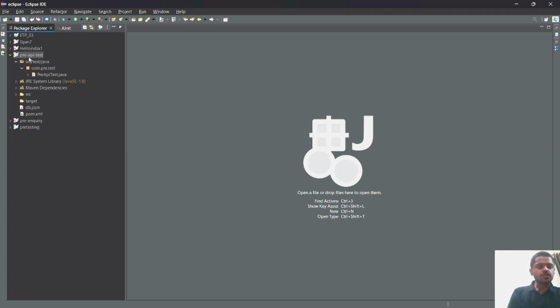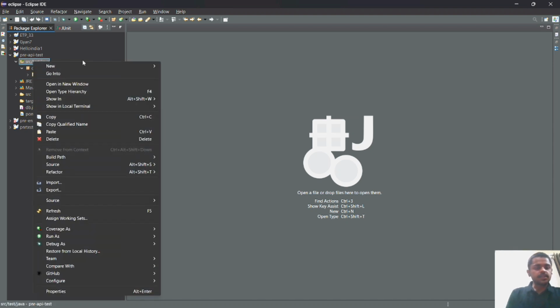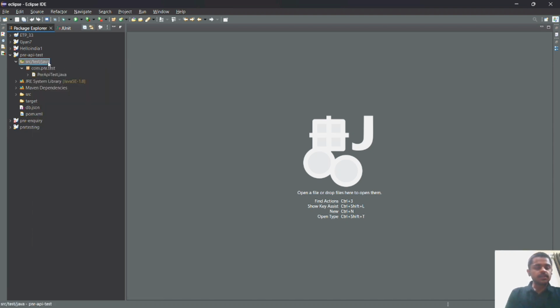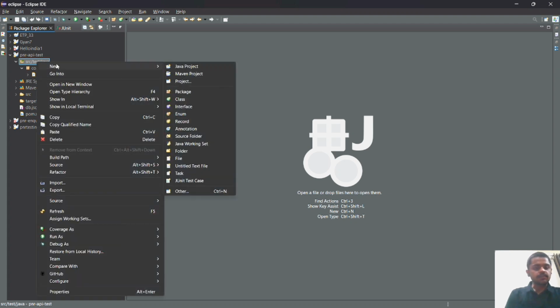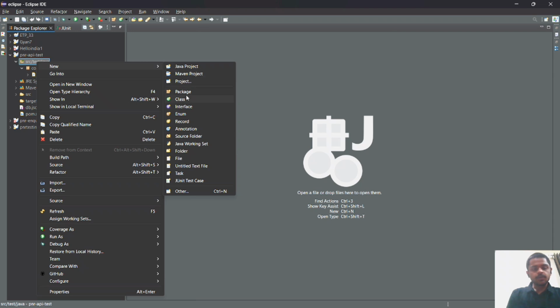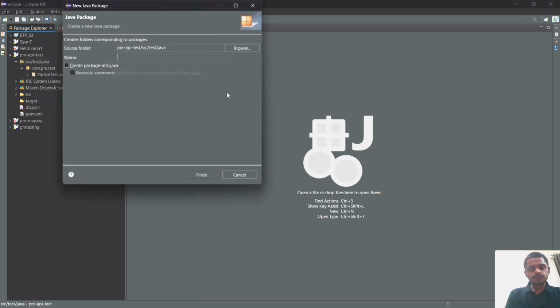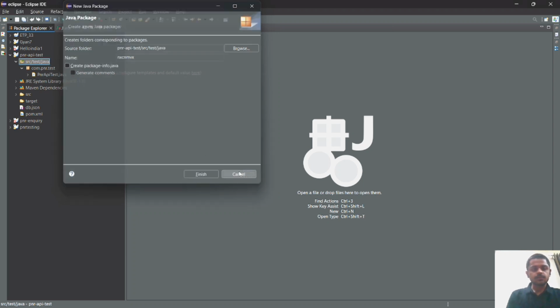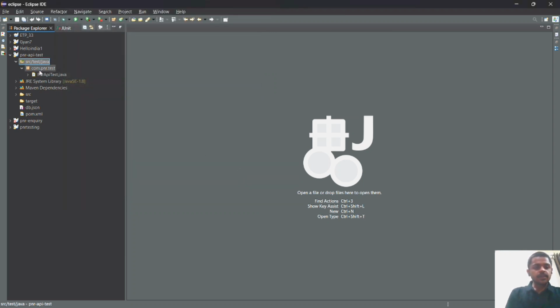After creating this project, we have to create a package in the src test java folder. Right click on src test java, go to new, click on package, give any name, and click on finish. I have made a package named com.pnr.test.